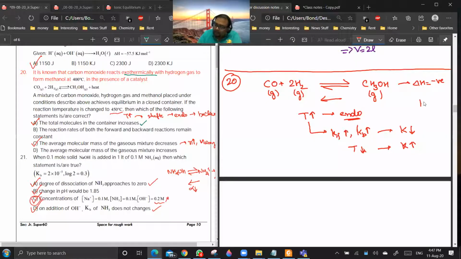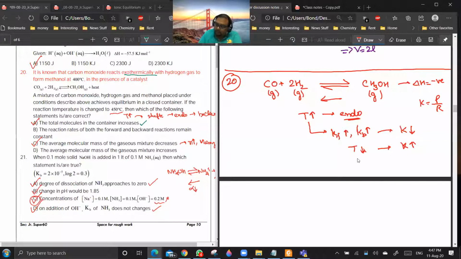See, K is product by reactant. Are you getting a point? With a shift in the direction of product, the K will increase. Getting a point? Yes or no? Sir, could you say all the possibilities for exo and endo? That is all which we discussed, no?